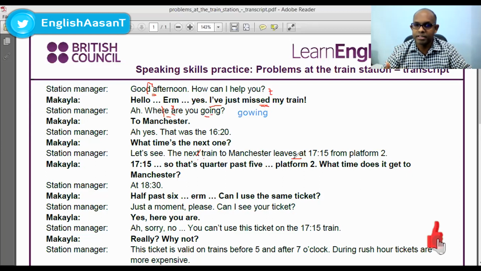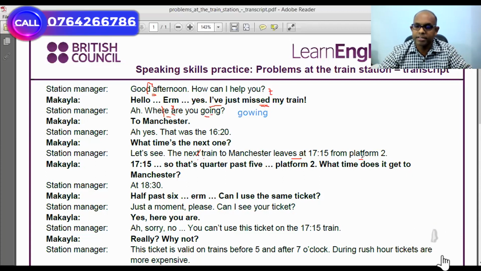Leaves at, leaves at. To Manchester leaves at 17:15 from platform. This T becomes glottalized. This T is kind of not released from your vocal cord. So you just stop the T.